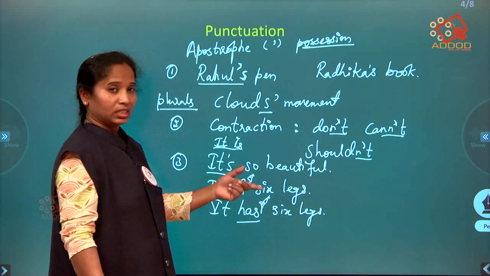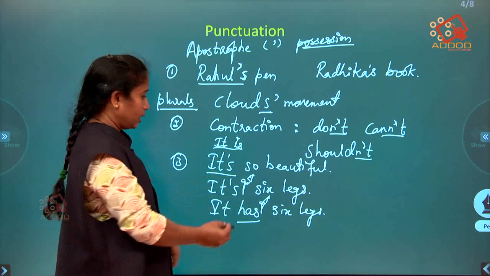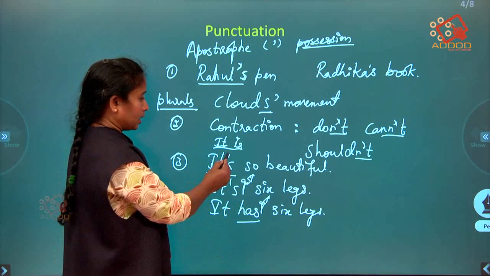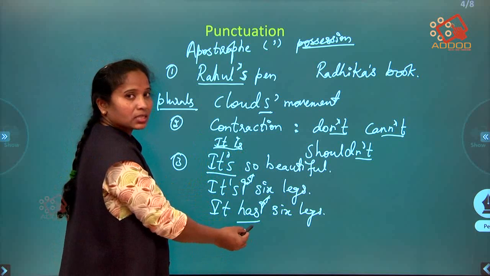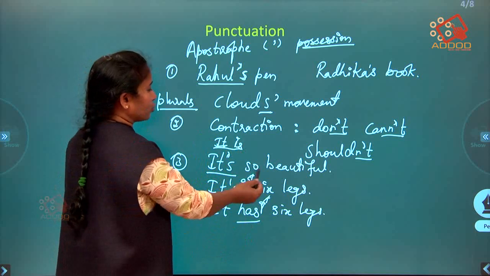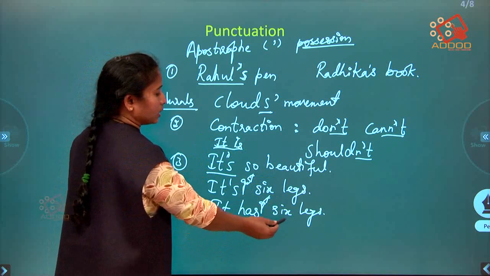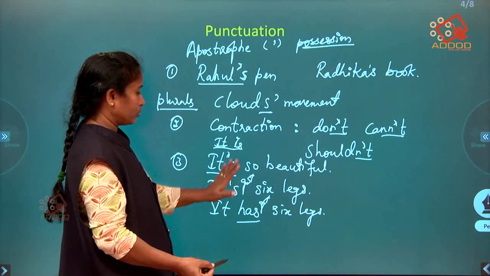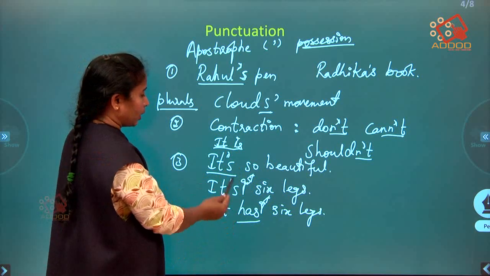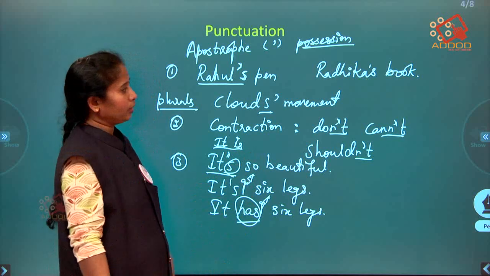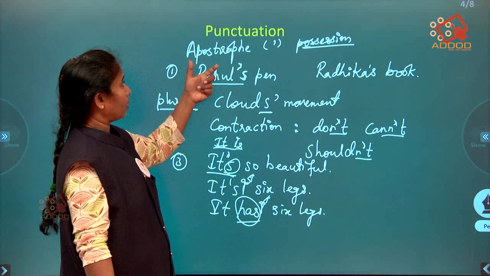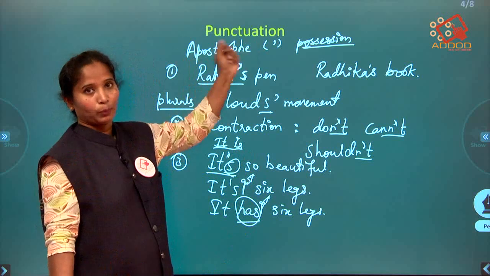Based on the sentences, we have to understand whether this short form it's is "it is" or "it has". So it is so beautiful. It has got 6 legs. Based on the situation in the sentence, we have to check whether this is "is" or "has". Right, so this is how we can contract using an apostrophe.